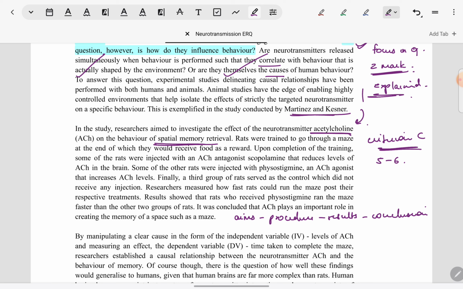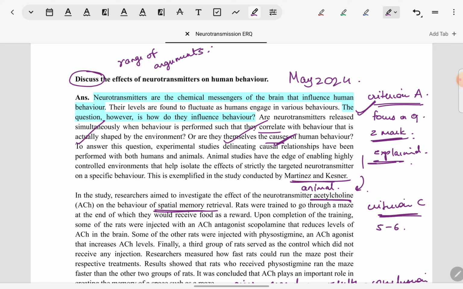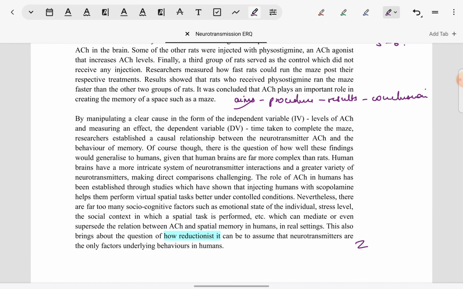It will score in the 5 to 6 mark band, because firstly the study is given elaborately, it is thoroughly explained, and it is used to develop the argument, because this study is addressing the question of whether neurotransmitters cause certain behavior. It is an animal study, yet it has been in the next paragraph linked to human behavior. That is how it would apply to human behavior has also been discussed. So still it continues to be fully focused on the question. So it still meets Criterion A. At the same time, it is meeting Criterion C as well.